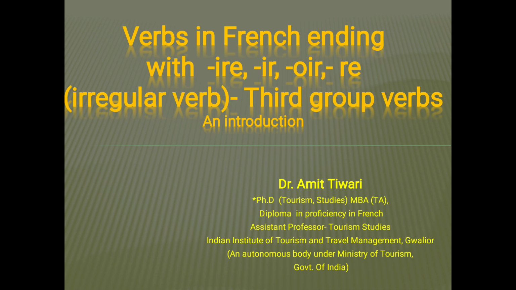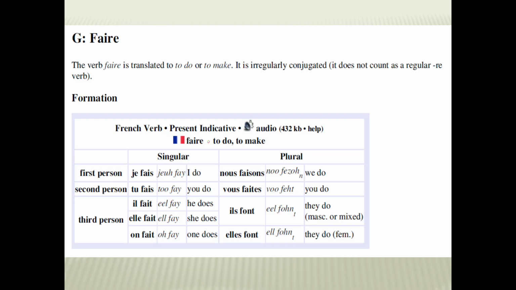जब हम बात कर रहे हैं फ्रेंच में थर्ड ग्रुप वर्ब का, तो मैं आपको बताऊं थर्ड ग्रुप वर्ब्स आर द मोस्ट इरेगुलर ग्रुप ऑफ वर्ब. Irregular meant for their conjugation and their connection with the subject pronouns are different in nature. If I'm talking about third group verbs, they are the verbs which are ending with IRE, IR, OIR or RE.